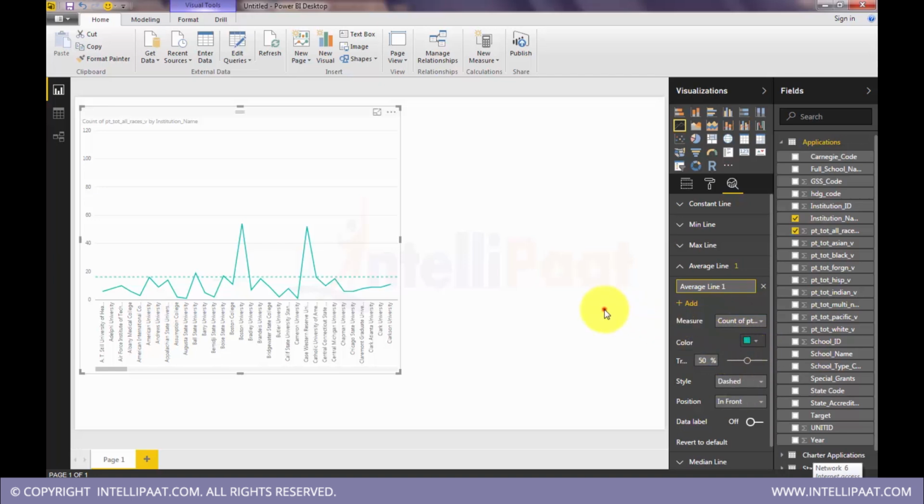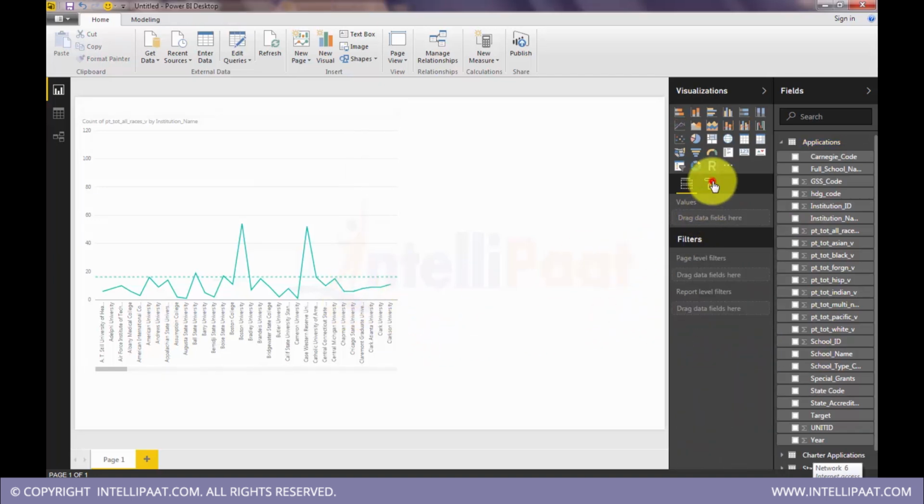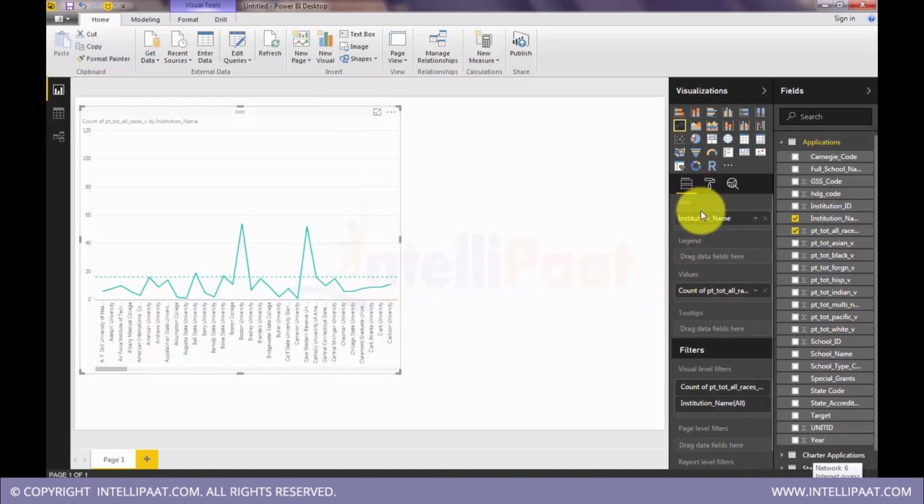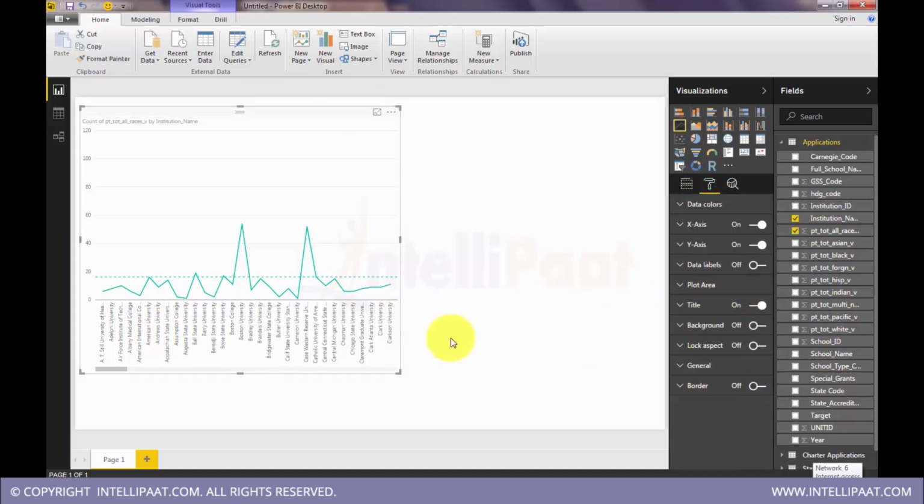Okay, so we see this is the average line. Let's show data table for data label for that average line. So average number of applications received in each university across universities. Data label on. Okay.